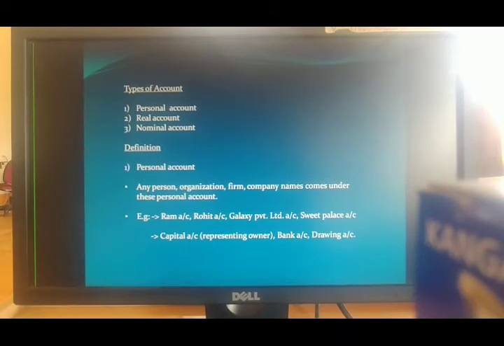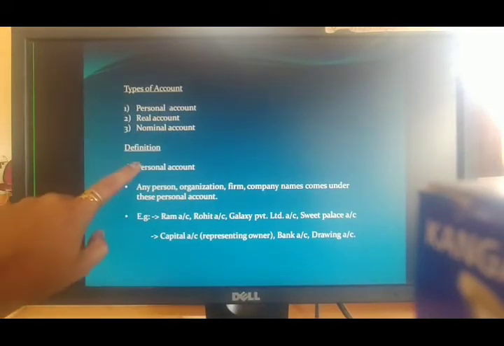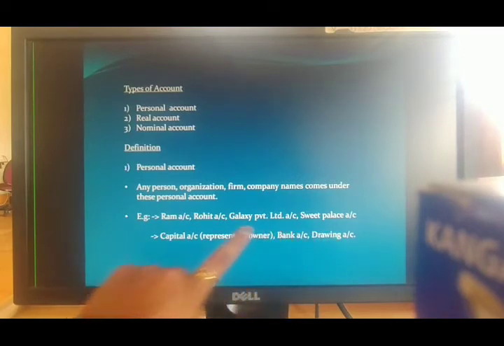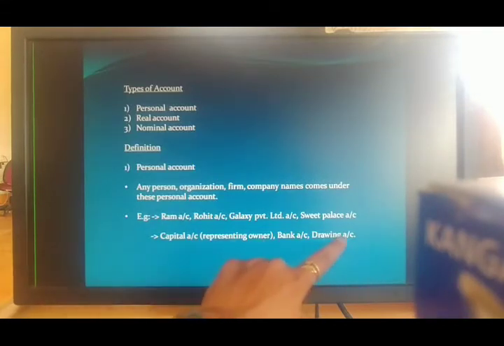And there is something called bank account, drawing account, capital account. Even though these do not represent any person's name, these accounts also come under personal account. Why? Because they represent the owner. On behalf of the owner of the business, these accounts are there.